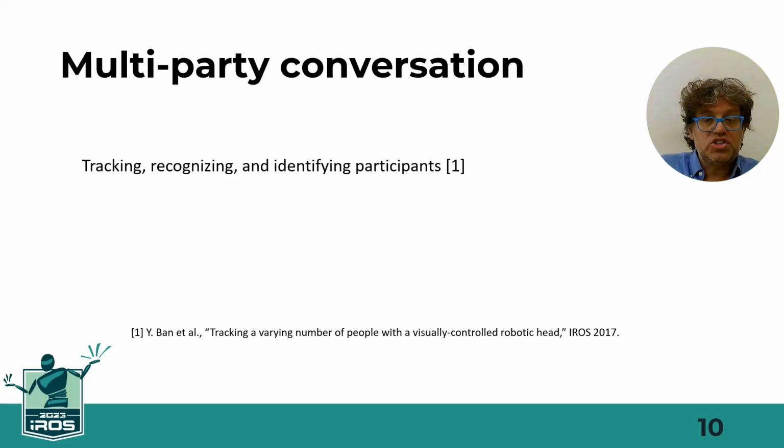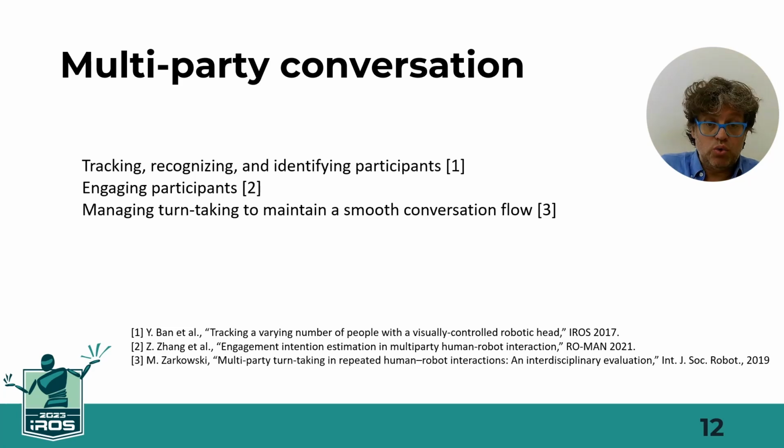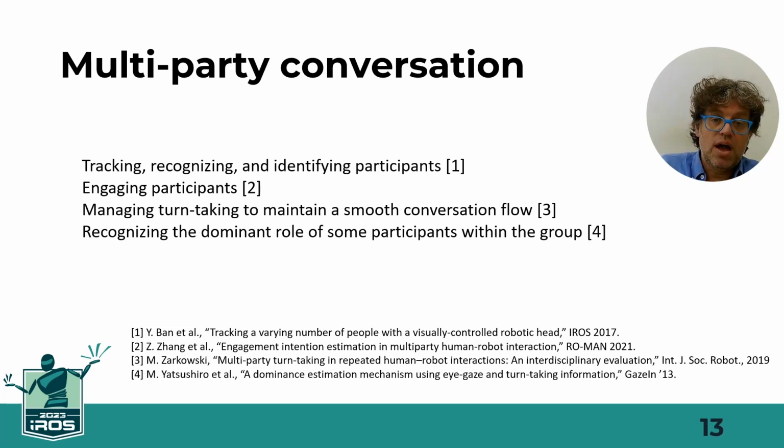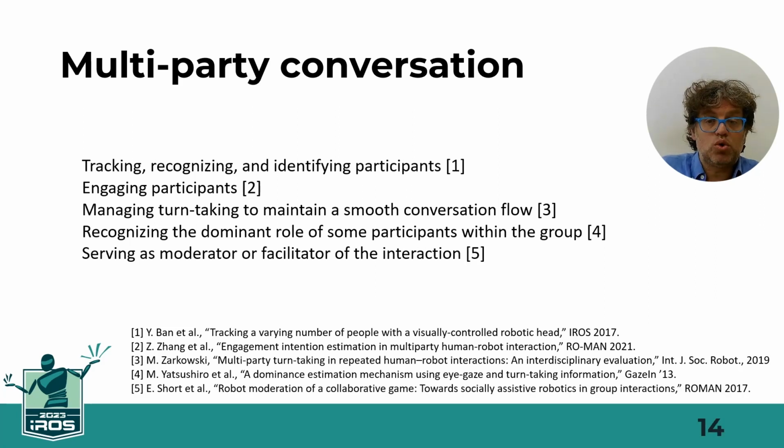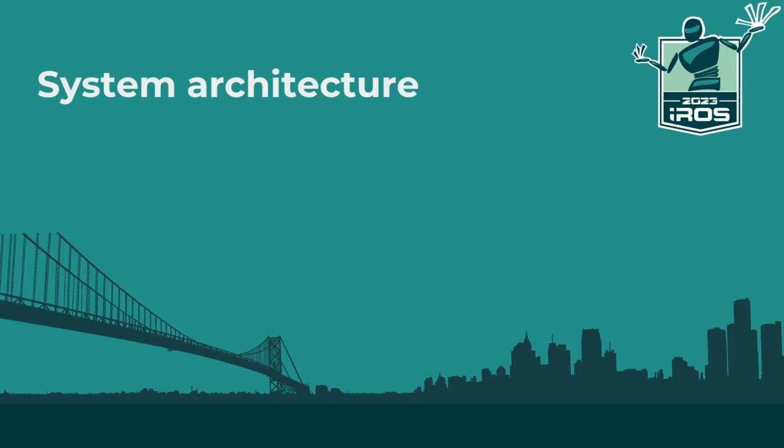Multi-party conversation is receiving increasing attention in social robotics, with researchers focusing on how to track and recognize participants, how to engage them, how to manage conversation turns, how to recognize the dominant role of participants, and finally, how to control the conversation dynamics. To this end, we propose an approach that relies solely on speech analysis.